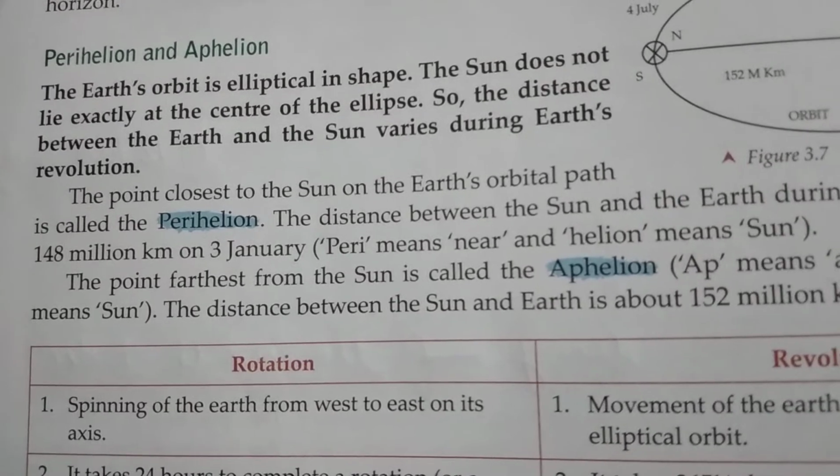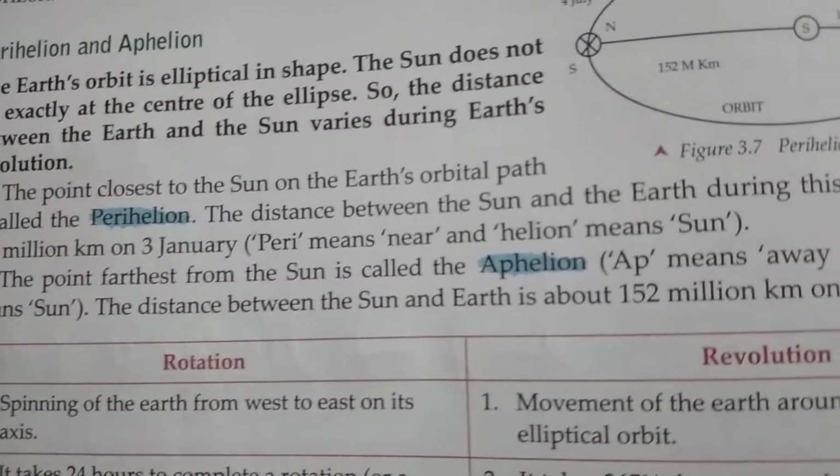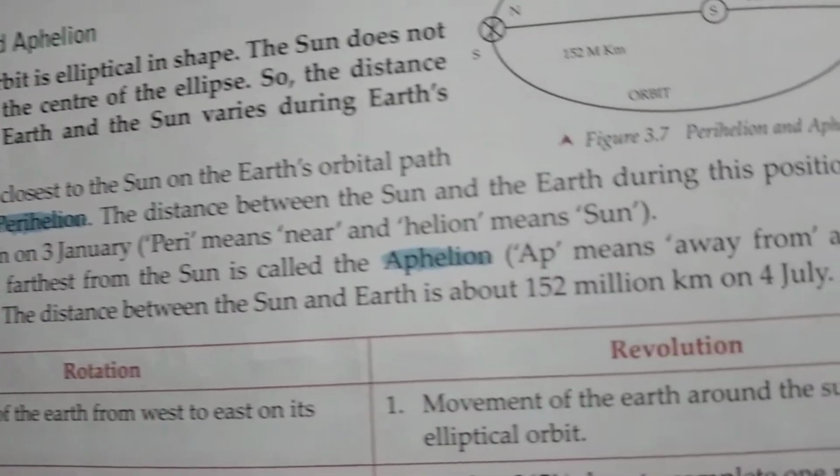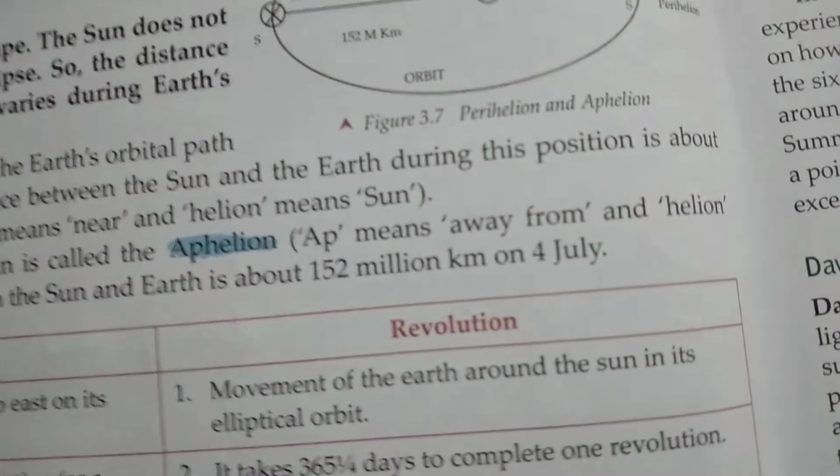Then come to the next part, that is the point farthest from the sun is called aphelion. The distance between sun and earth is about 152 million kilometer on 4th July. So this is the answer of aphelion and perihelion.